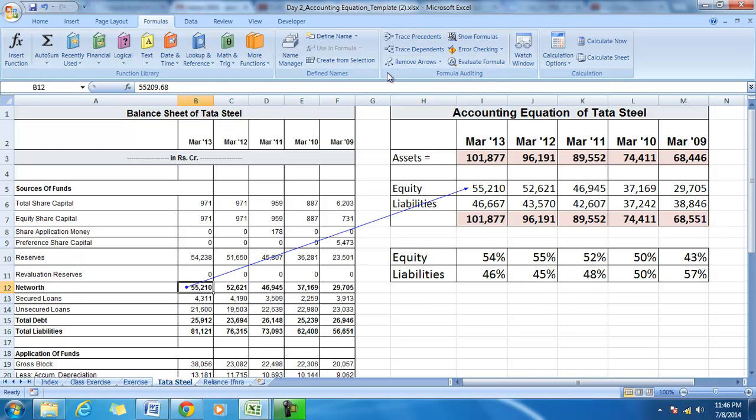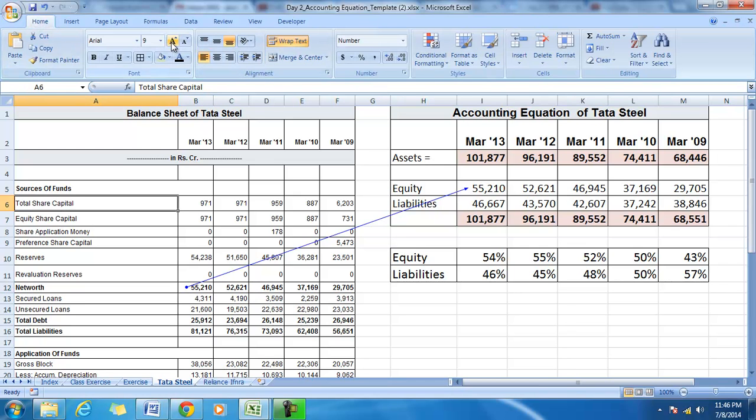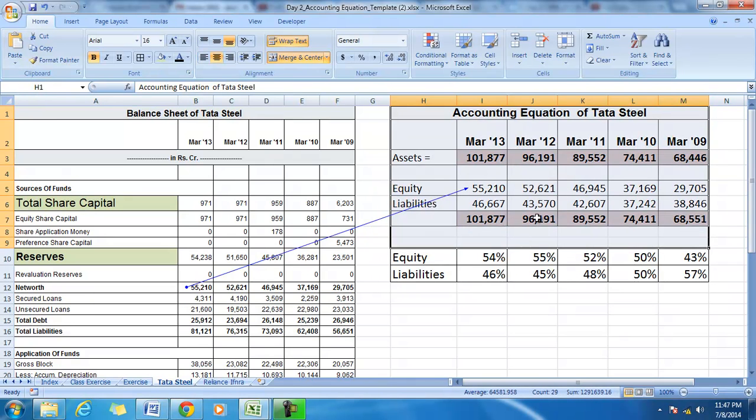Equity consists of the capital, which is the money contributed by the shareholders, and reserves, which is the retained profit or the profits of the company. So therefore, a significant part of the equity of Tata Steel is reserves. So that means Tata Steel is financing its business significantly, a big part of the business is financed by equity.